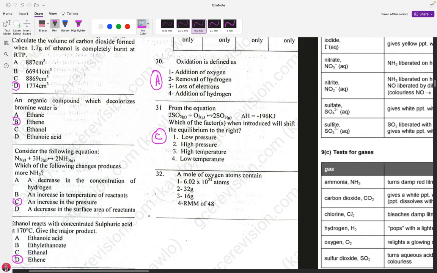In other words, 1 mole of a monatomic element, like sodium, helium, argon, magnesium, will consist of 6.02 times 10 to the 23rd atoms of that element.